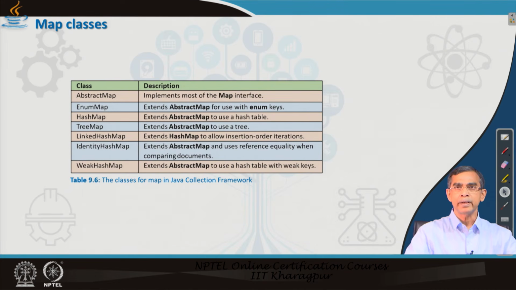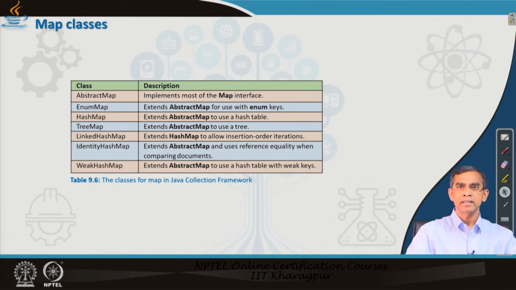Now, again I repeat, all these four classes are basically implementations of the interfaces that we have just discussed, like Map, SortedMap, and then NavigableMap. This means that all the methods that we have discussed so far for the interfaces are implemented in the classes.